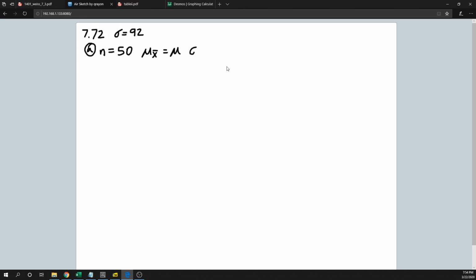All right, the standard deviation of the sample means we can find because we know that is the population standard deviation divided by the square root of the sample size. So that is going to be 92 over the square root of 50. And let's see what that comes out to be to a couple of decimal places at least.